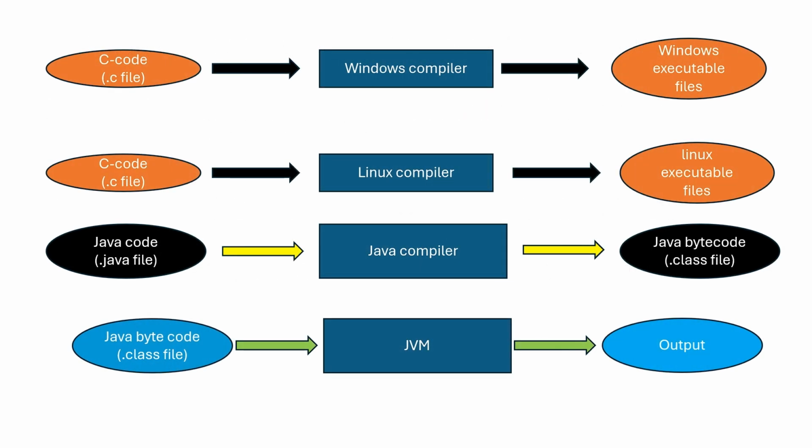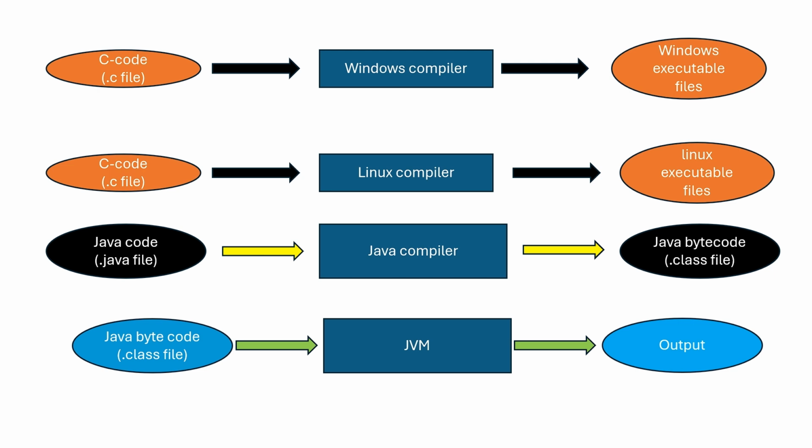By seeing this page, you will get a good understanding of platform dependence and platform independence. Here the C code in a .c extension file enters the Windows compiler. After compilation, it gives a Windows executable file, which is executable only in the Windows operating system. Likewise, when C code enters the Linux compiler, it gives a Linux executable file, which is executable only in the Linux operating system.